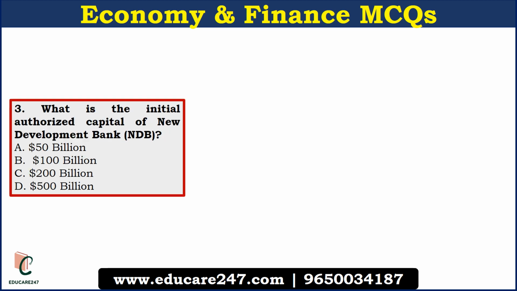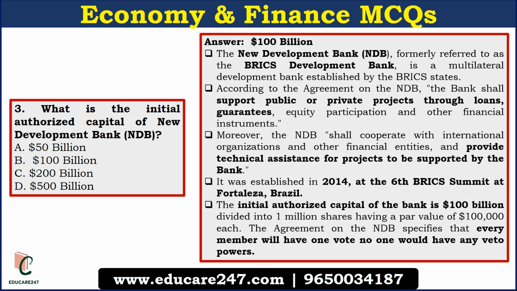The next question is, what is the initial authorized capital of New Development Bank? The answer is $100 billion. This is formally known as BRICS Development Bank and it is a multilateral development bank established by BRICS countries. According to the agreement of these banks, the bank will support public and private projects through loan guarantee or equity participation or other financial instruments.